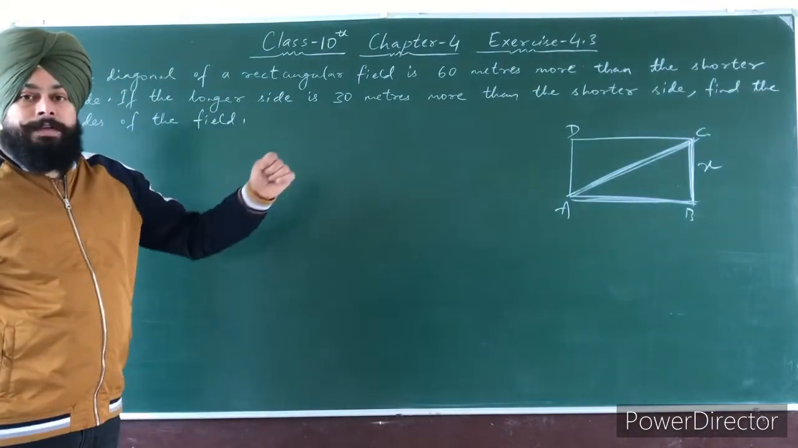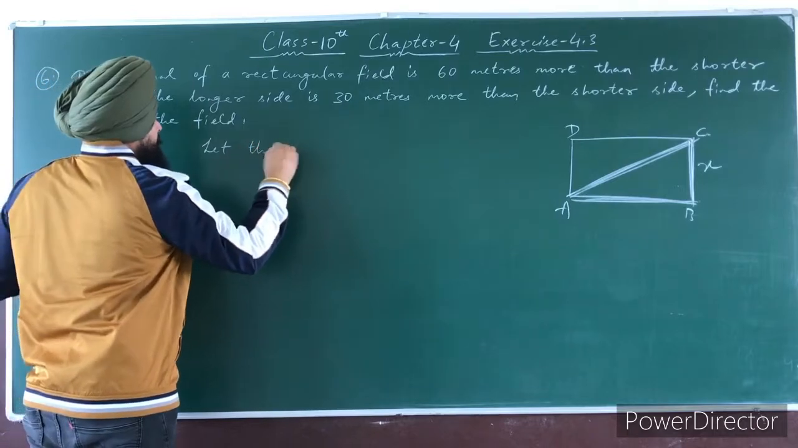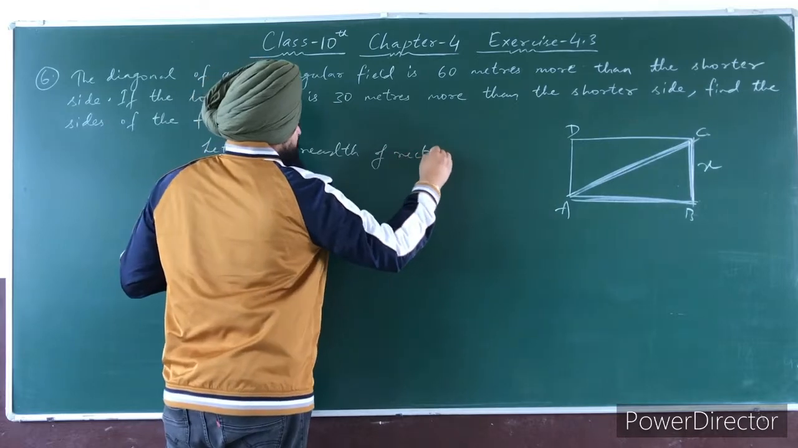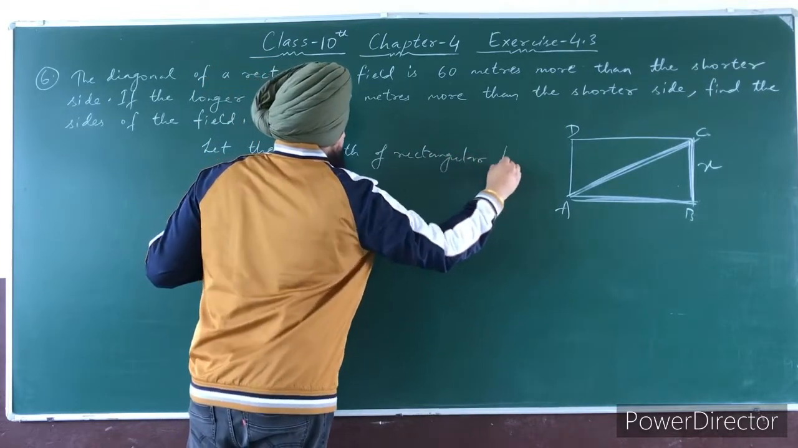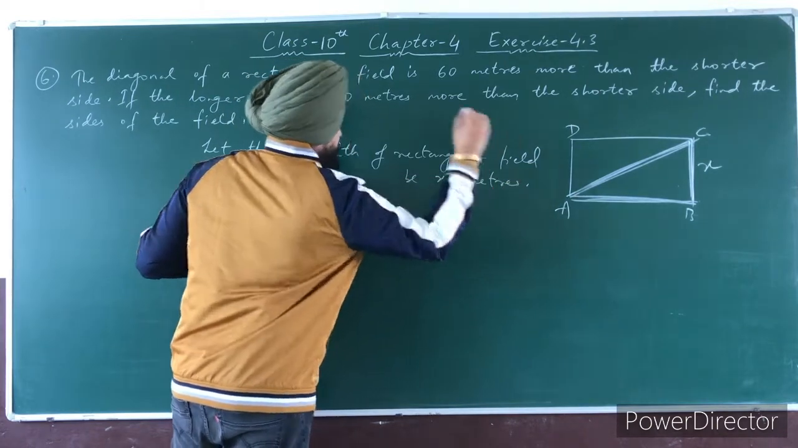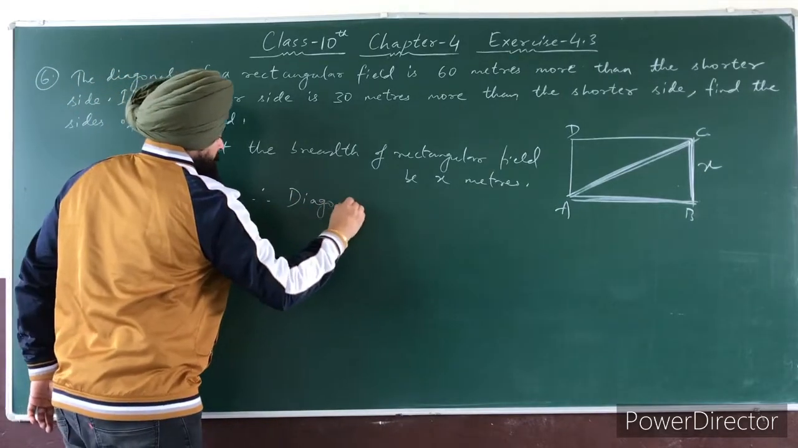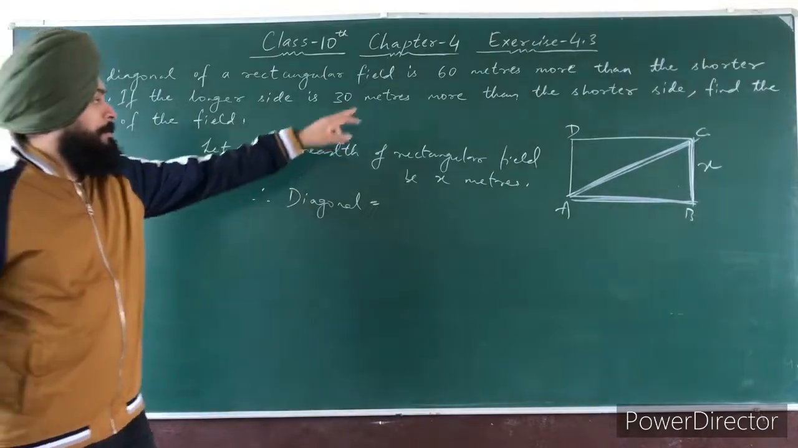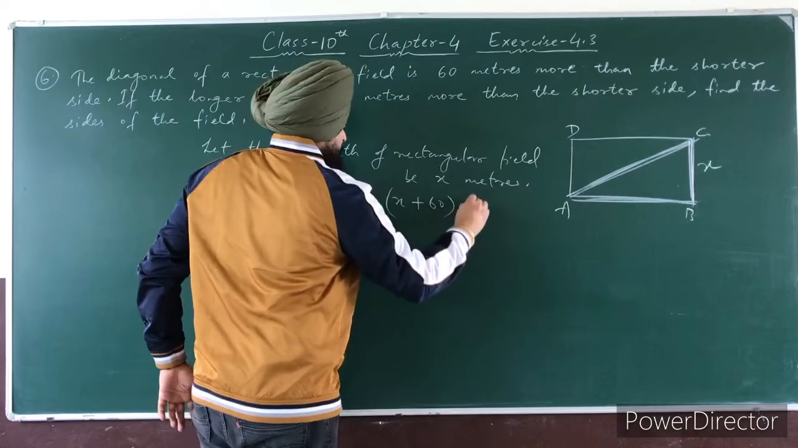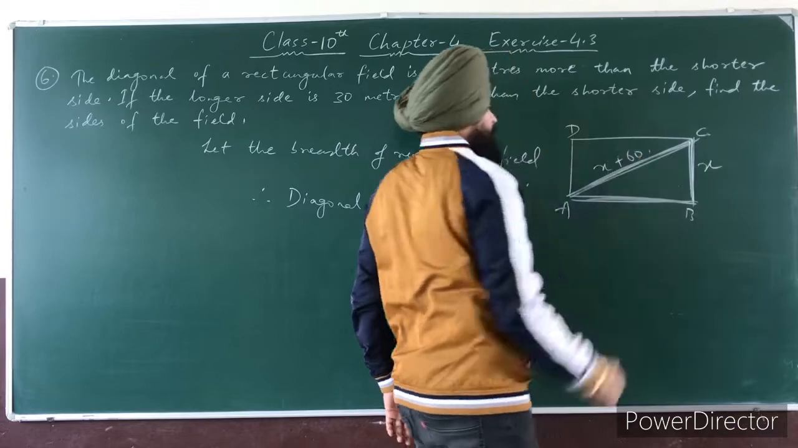So you will take here x. The breadth of this rectangular field is taken as x meters. Right here, let the breadth of the rectangular field be x meters. Therefore, diagonal is how much? 60 plus x. Or you can write x plus 60 meters. Clear students? X plus 60.